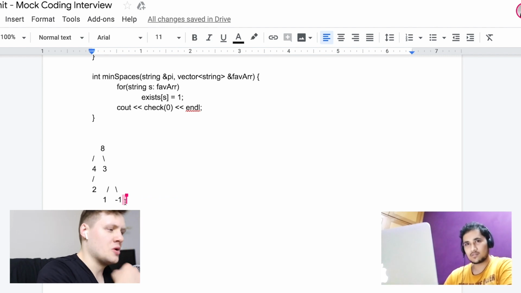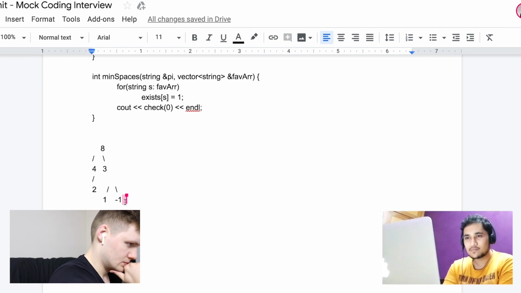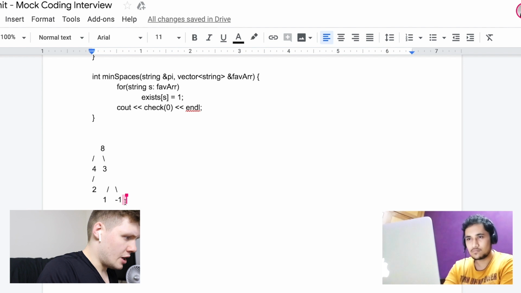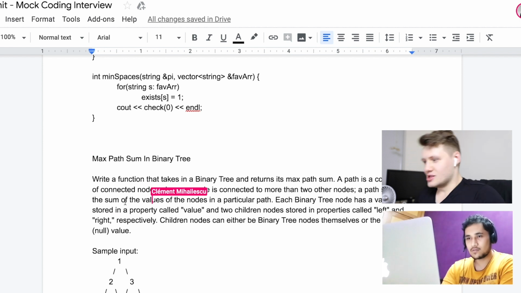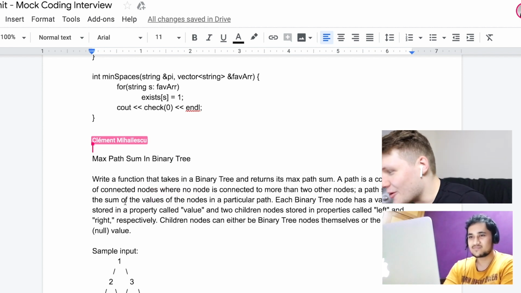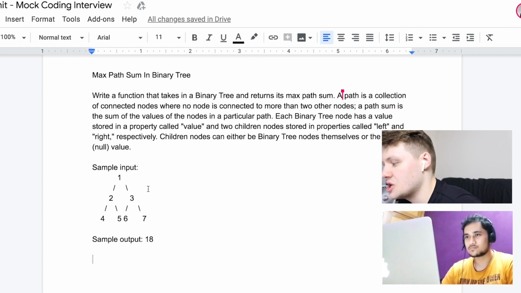Are you following what I'm saying, or not really? Can you please repeat? Sure. If you want, I will copy paste a more comprehensive prompt. So right here. Whoops. Let me delete this. There. This is much prettier. So basically, you've got a binary tree, and a path is a collection of connected nodes where no node is connected to more than 2 other nodes. And I want you to find the maximum path sum in a binary tree.